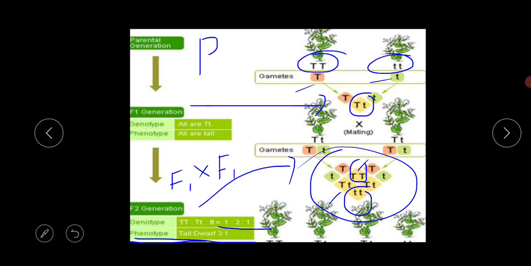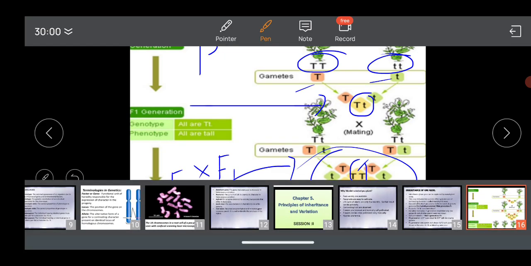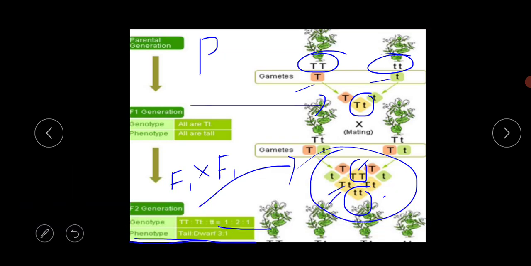This capital T small t is the hybrid, so its genetic composition is different from the tall and the dwarf. So 1 for the tall, 2 for these 2 hybrids, and the last one for the dwarf.